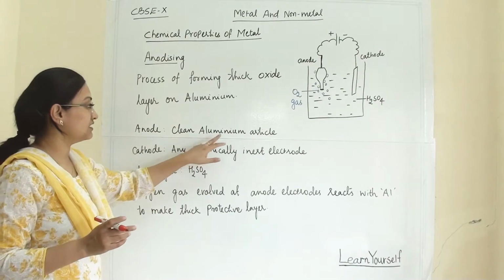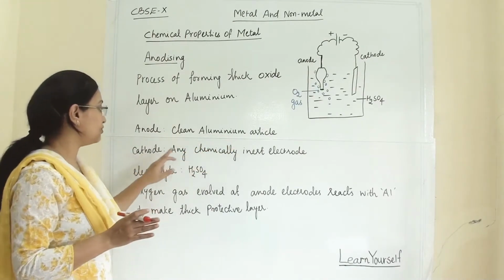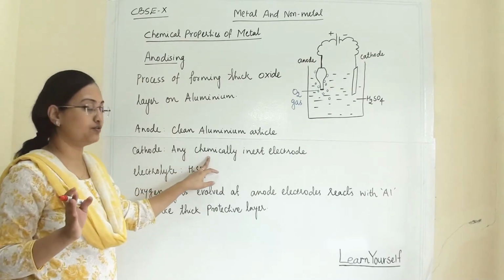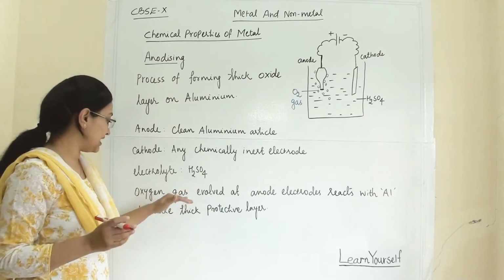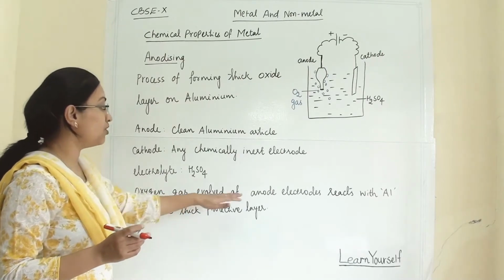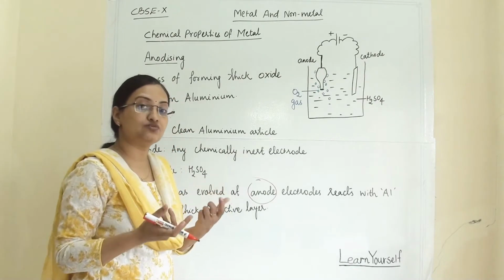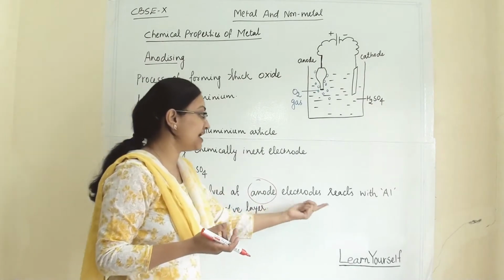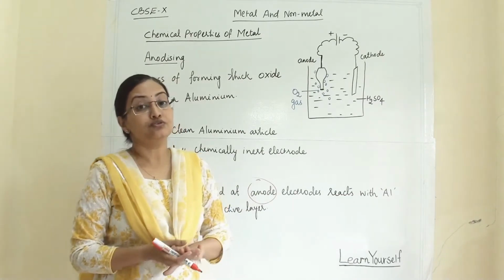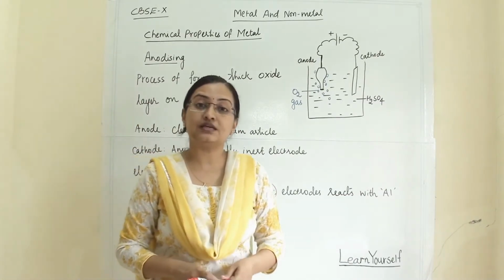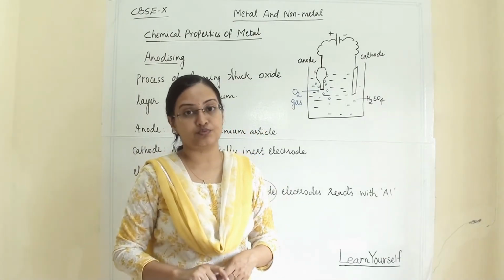Anode: we have taken a clean aluminium article on which we want the oxide layer. Cathode: any chemically inert electrode we can take, for example carbon. Electrolyte: sulfuric acid. Oxygen gas evolves at the anode. This we have to remember, that all the oxygen gas evolved at the anode will react with aluminium and make a thick protective layer. So this is the process of anodizing by which we protect aluminium articles and aluminium showpieces.